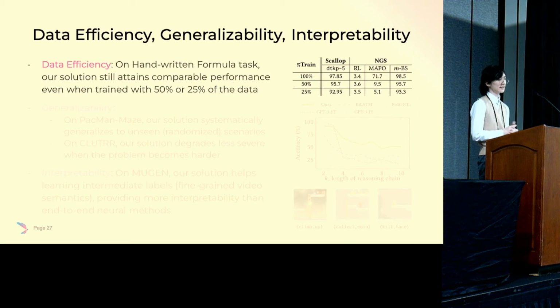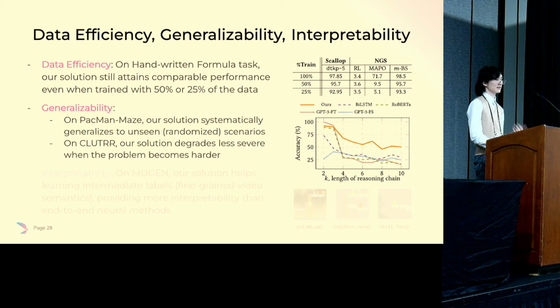Lastly, we want to discuss some additional benefits of using Scallop besides attaining accuracies. On the handwritten formula task, our Scallop solution attains comparable performance to the state-of-the-art neurosymbolic method NGS, which is specifically designed for the task. Even when trained with only 50 or 25% of the data, our solution still has more than 90% accuracy. For generalizability, we have already demonstrated the Pac-Man maze one, and on the clutter dataset, our solution degrades less severely when the input problem becomes harder.